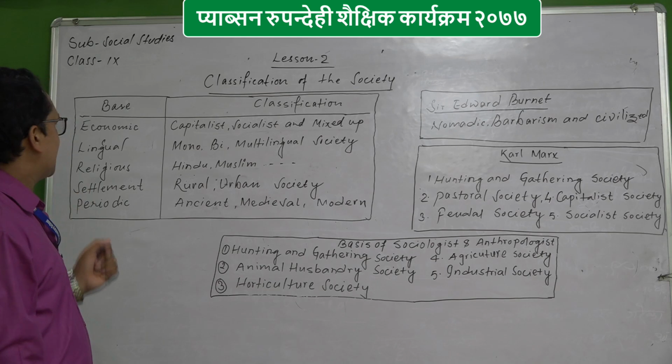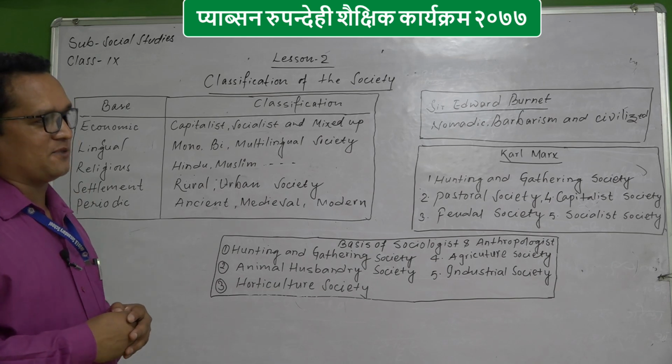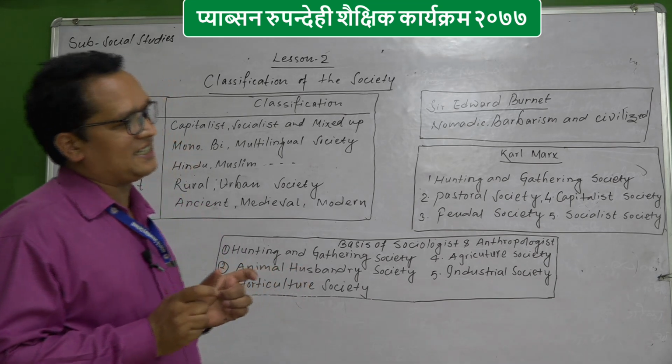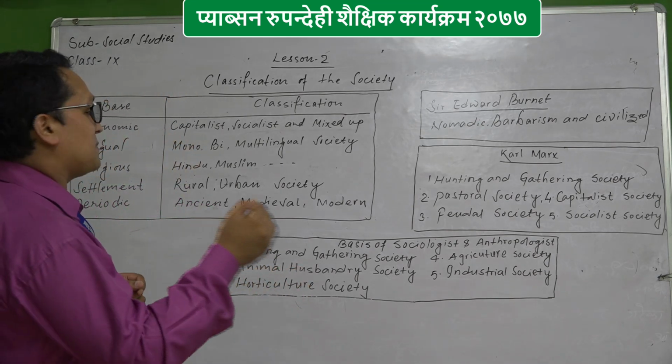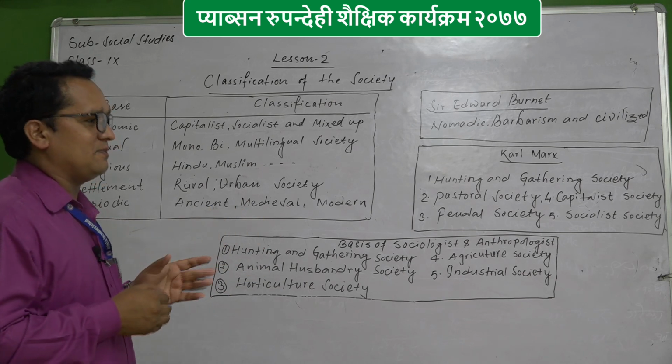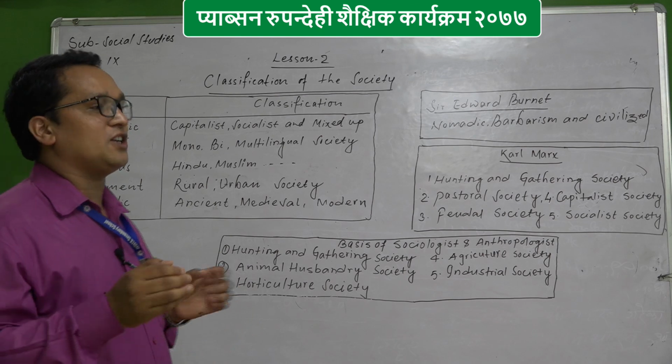Now on the basis of period. By the period itself, you are clear: in which period to which period? Ancient period, medieval period and modern period.